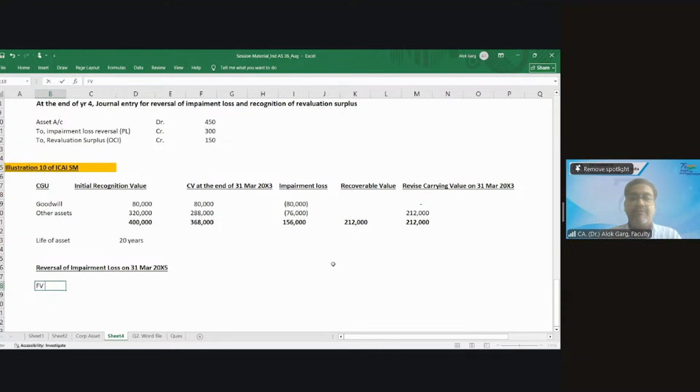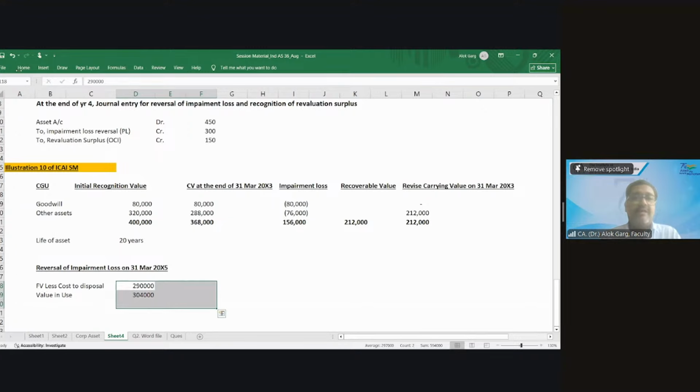So in the question, fair value less cost of disposal was given, and value in use was also given. What is the value of fair value less cost of disposal? It's 290. What is the value in use? 3,04,000.